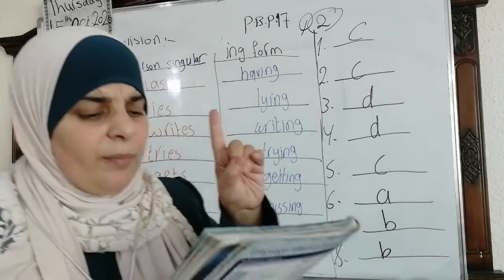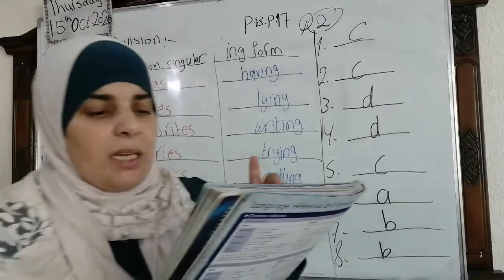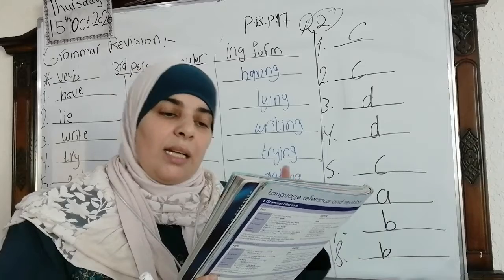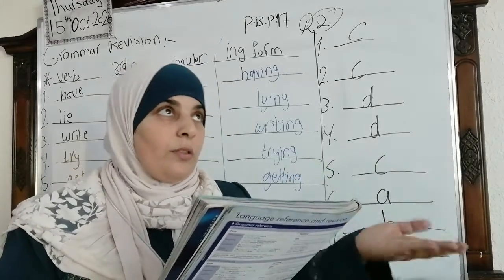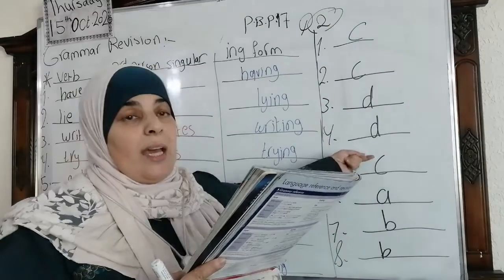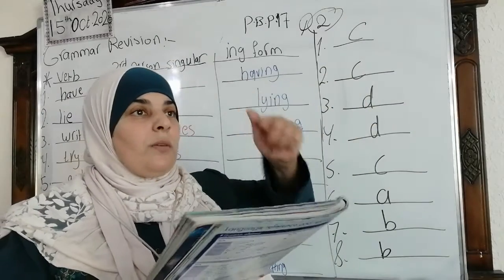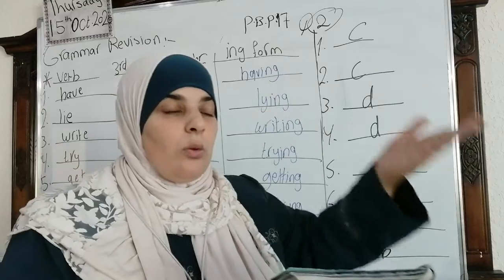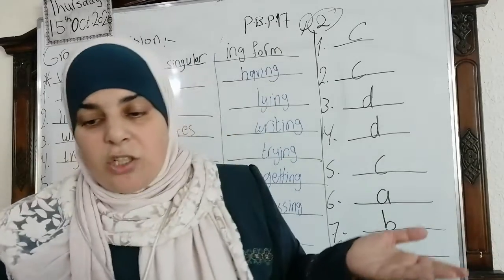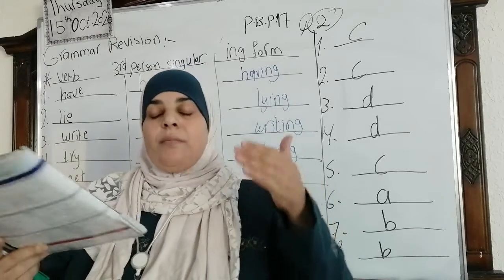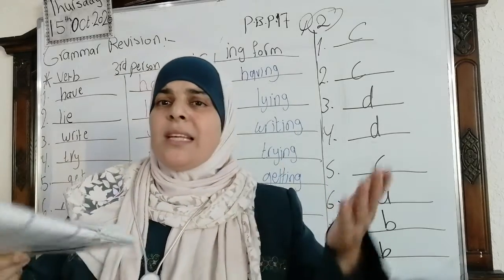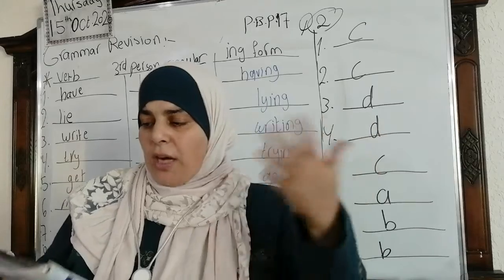A. I'm not understanding. B. Not understand. C. Not understanding. Or D. Don't understand. Of course don't understand, because understand is one of the verbs of thinking, so it does not go with the present continuous or ing form. It's a stative verb, not for actions or active verbs.